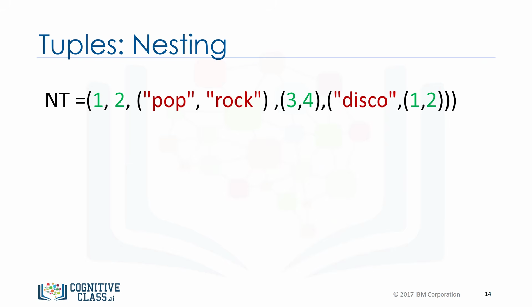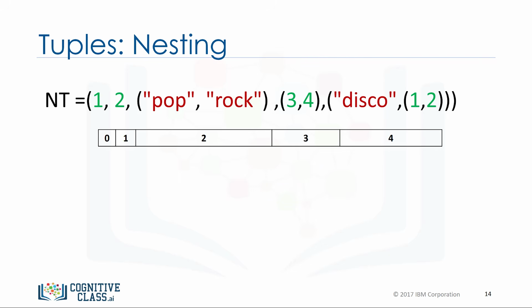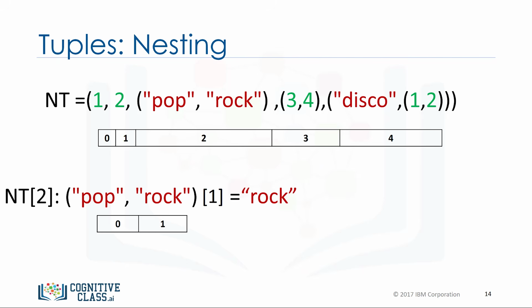A tuple can contain other tuples as well as other complex data types. This is called nesting. We can access these elements using the standard indexing methods. If we select an index with a tuple, the same index convention applies. As such, we can then access values in the tuple. For example, we could access the second element. We can apply this indexing directly to the tuple variable nt.